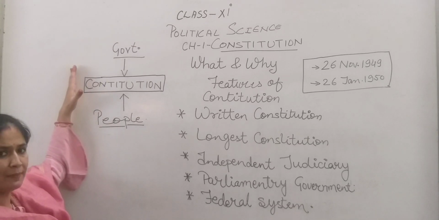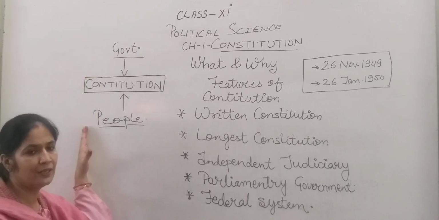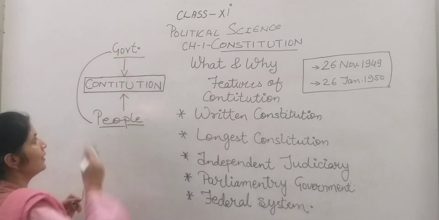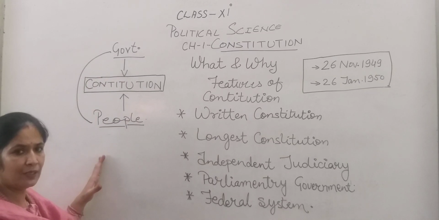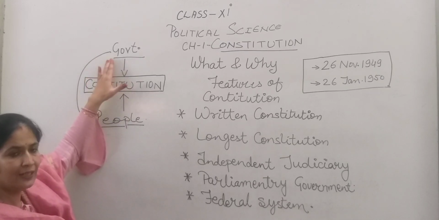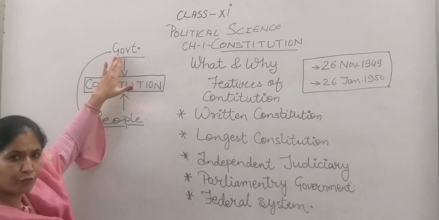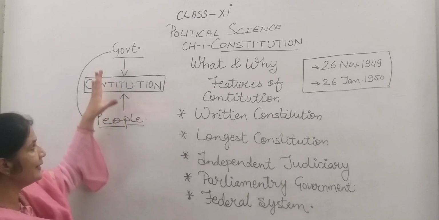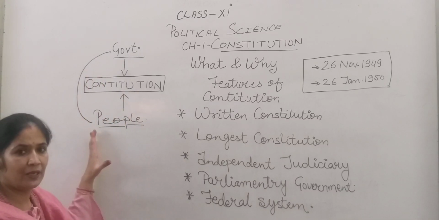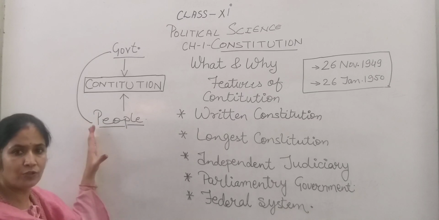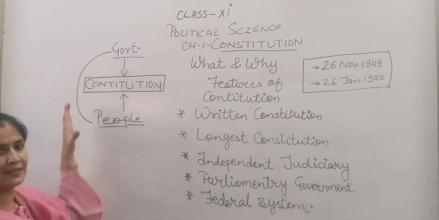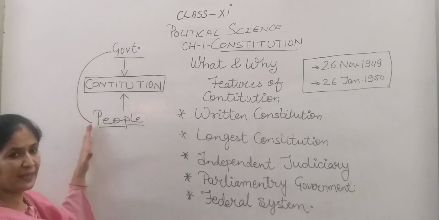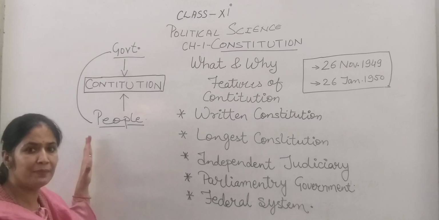Now, the constitution makes the relation between the government and the people. The constitution plays a very important role between the people and the government. The government is elected by the people, the executive always executes the law for the country, and the leaders of the executive are elected by the people. So the constitution tells us about the relation between the government and the people, because people are connected with the government and play a very important role in the decision making process.